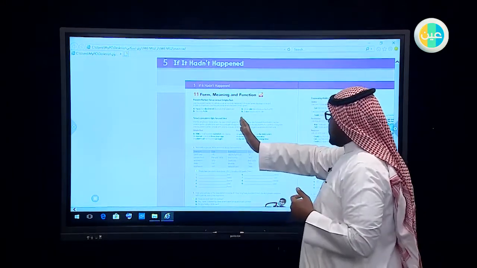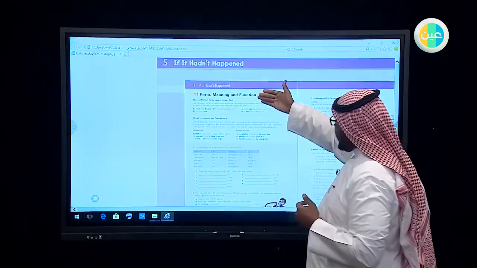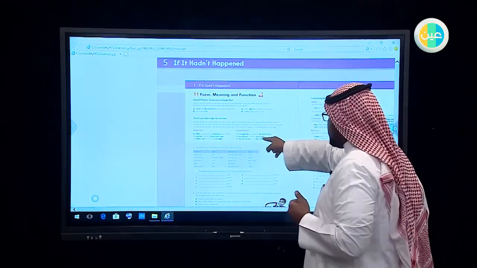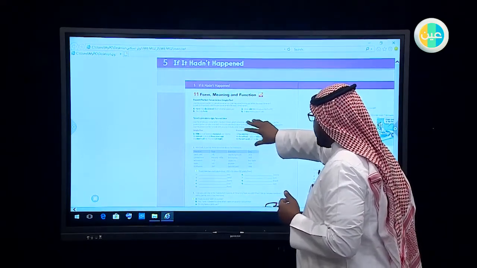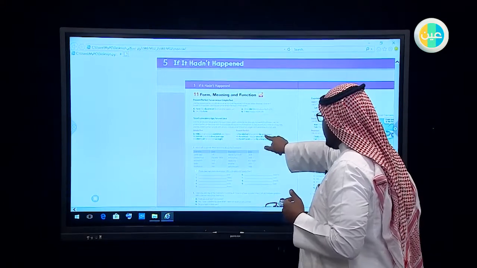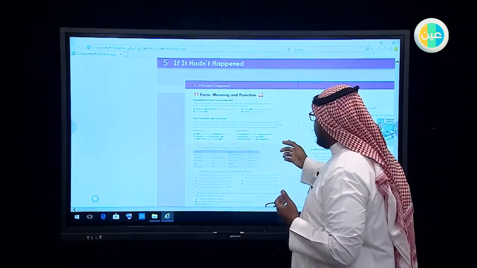Let us move now to the present perfect. He has worked as a scientist. Actually, here we have some examples. He has worked as a scientist for many years. As I said, when we use the word for, we have to work with the present perfect.